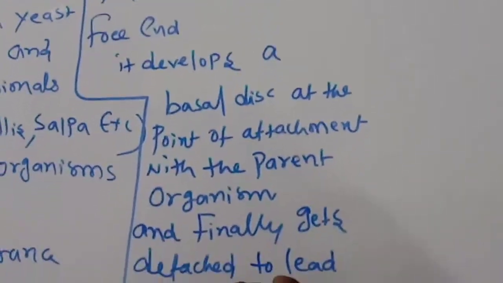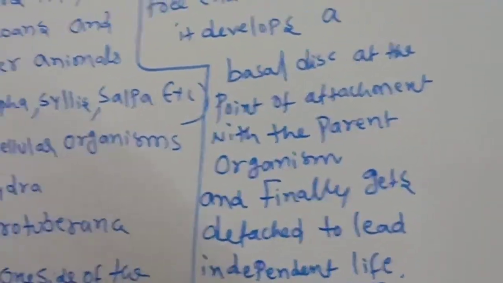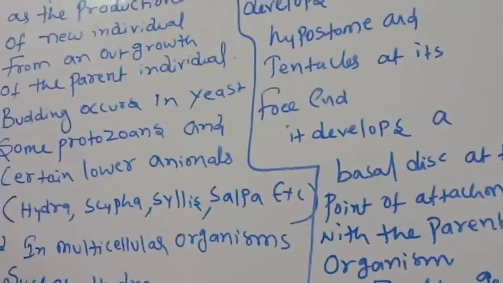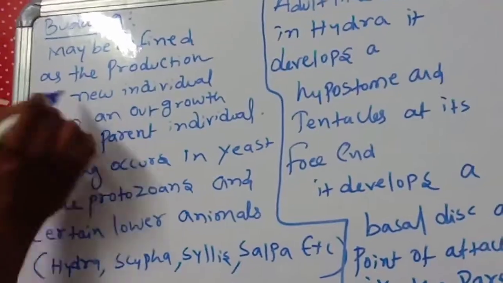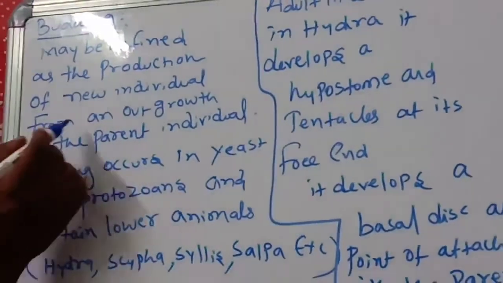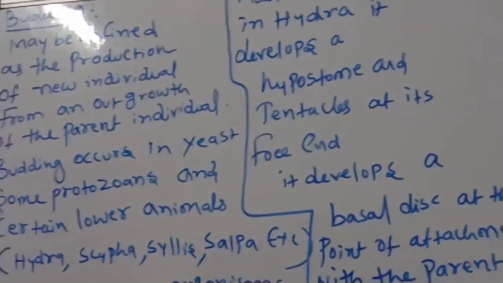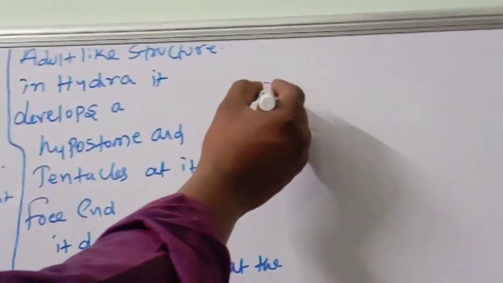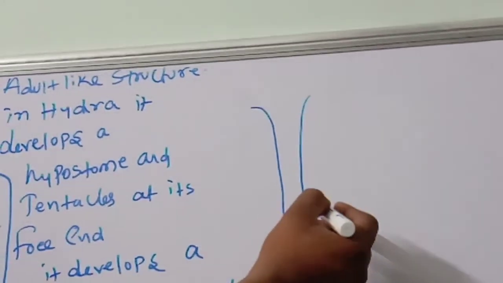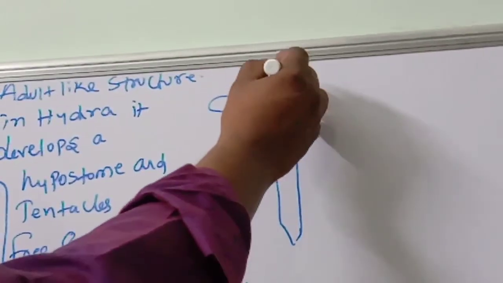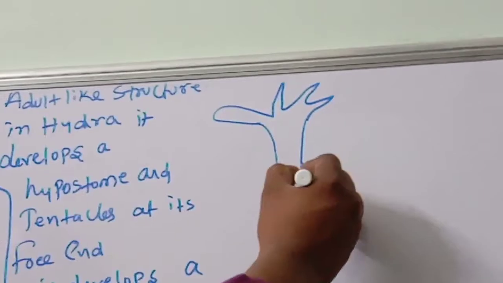Okay, children, observe carefully. What we are discussing is budding, right? Budding may be defined as the production of a new individual from an outgrowth of the parent individual. See the picture, children. This is the hydra. This hydra grows like this. Here one bud will be there.